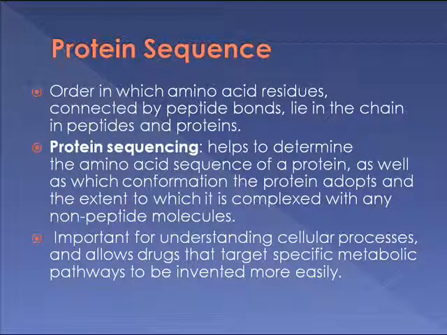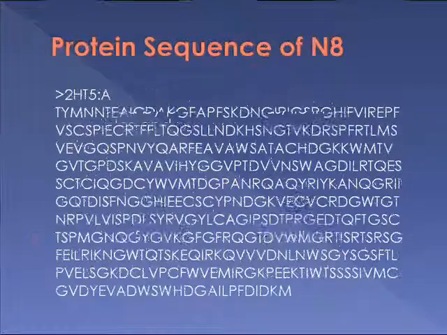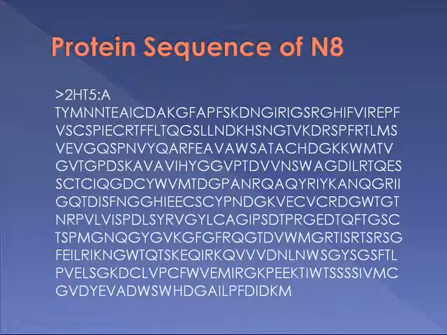Protein sequencing helps to determine the amino acid sequence of a protein, as well as which conformation the protein adopts, and the extent to which it is complexed with any non-peptide molecules. It is important for understanding cellular processes and allows drugs that target specific metabolic pathways to be invented more easily. This is the protein sequence of the N8 neuraminidase.